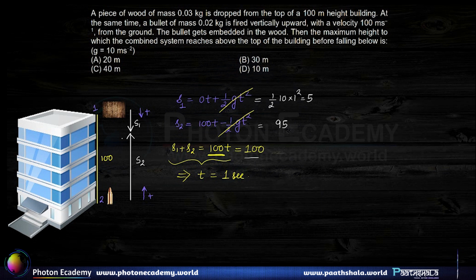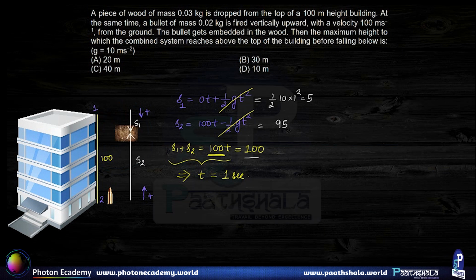Now we know that the combined system is colliding at this location, which is 5 meters from the top of the building, and the bullet is traveling 95 meters and the wood is traveling 5 meters.